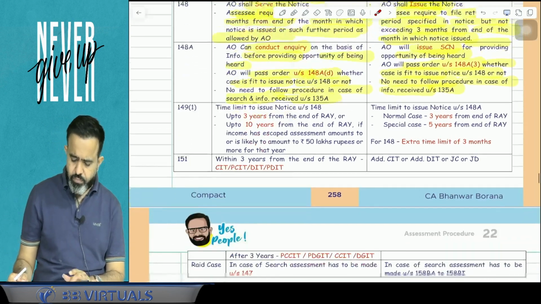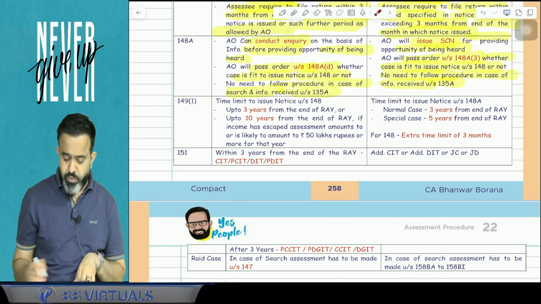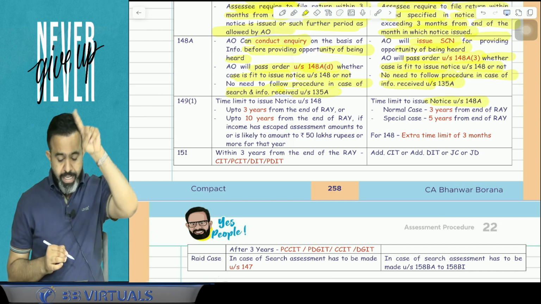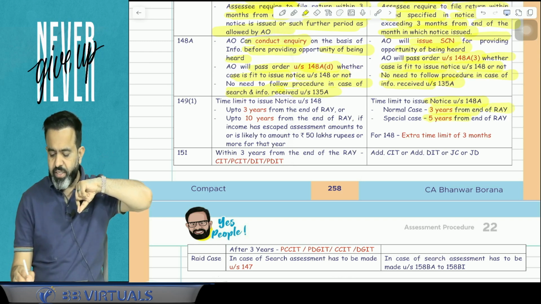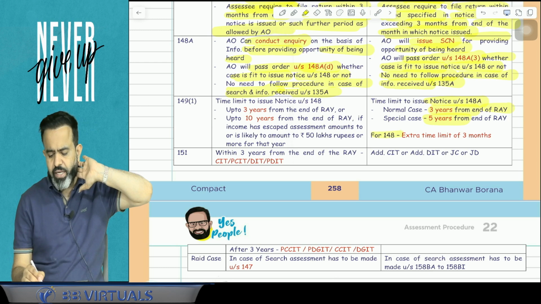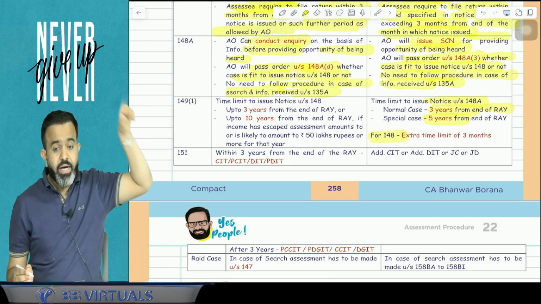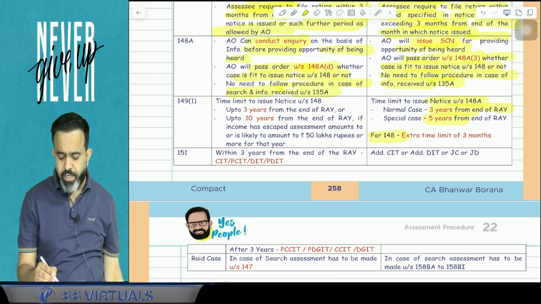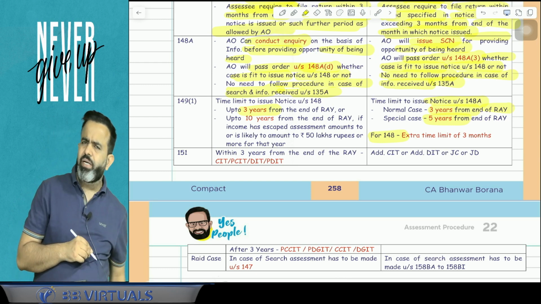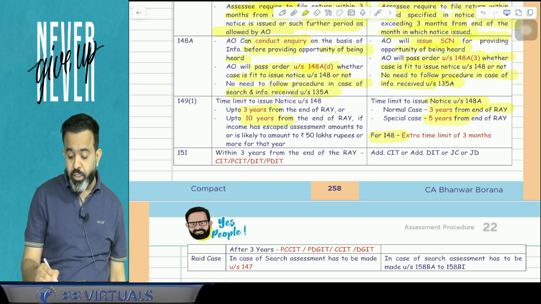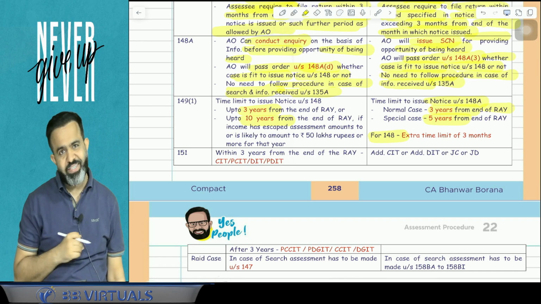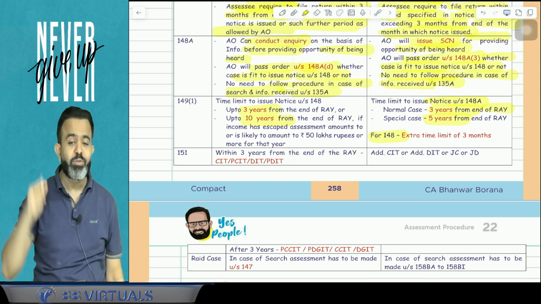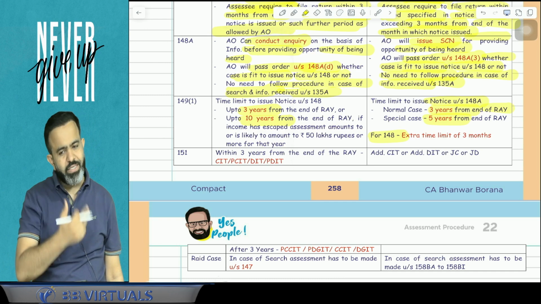Now next part, time limit to issue the notice under section 148. Guys, now the time limit to issue the notice under section 148 is 3 years from the end of the relevant assessment year, and 5 years from the end of the relevant assessment year, and for 148A an extra 3 months. But earlier, the time limit was normally 3 years from the end of the relevant assessment year. But if income escaping is 50 lakh rupees or more, then 10 years was the time limit. So earlier it was 3 years and 10 years, but now it is 3 years and 5 years.